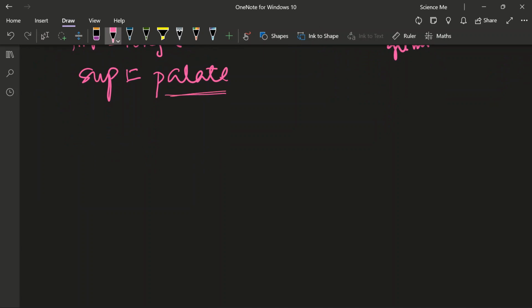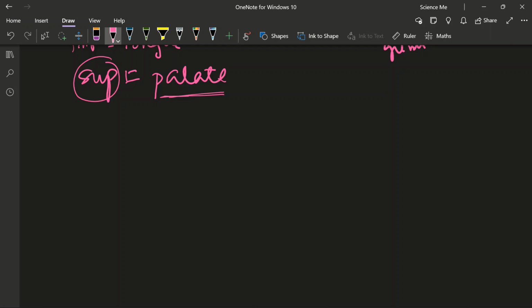Then let's come to palate. The palate is superior to your buccal cavity, and this palate has two things. One is hard palate, one is soft palate. Okay? I'm really sorry, let's correct it.